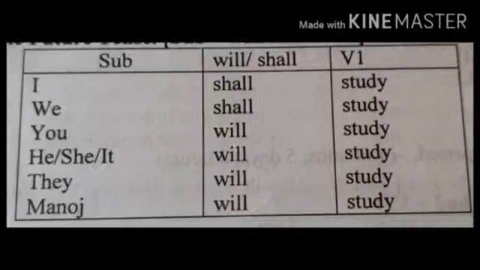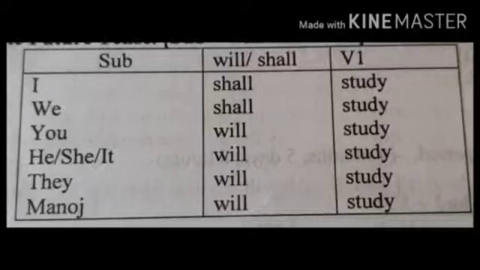Sir, how can we identify? The identification is when you are expressing or showing a determination or a promise or a threat. That makes the difference. Example, I will not tolerate such behavior. So it is a strong determination, right? You shall go to the ball.